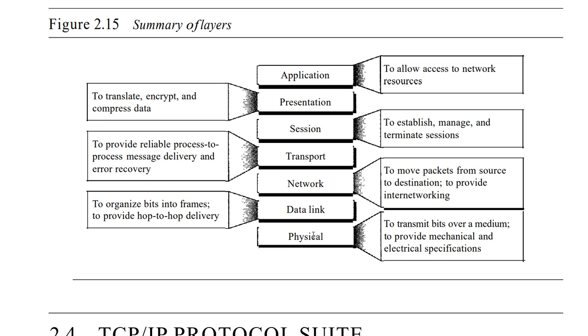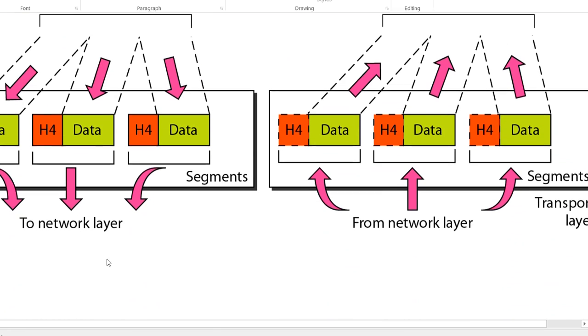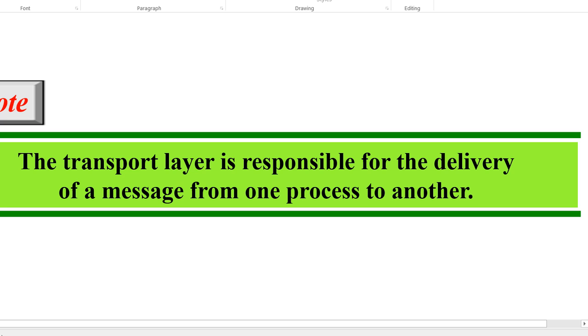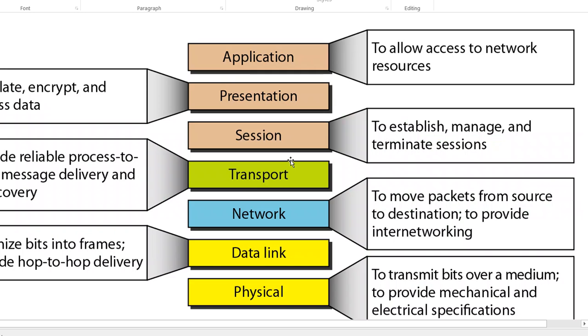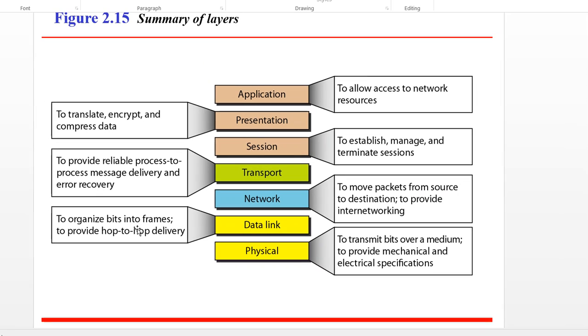You can watch this picture and understand the whole summary of the OSI model. Here also it is given. I will show you. Now I will go from the application layer to the physical layer. Application: to allow access to network resources. Presentation layer: to translate, encrypt and compress data.